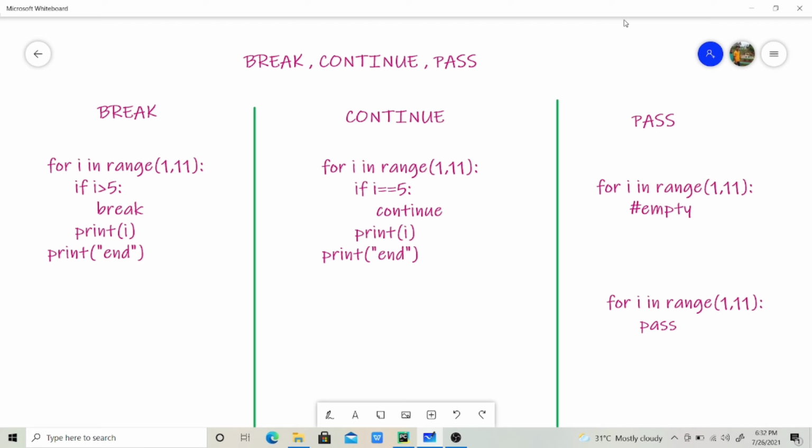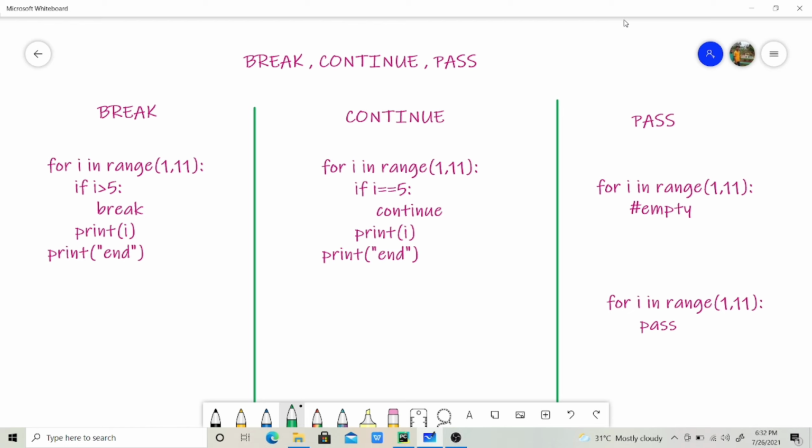In this video I am going to tell you about break, continue, pass functions in Python. Generally we know loops are used to execute a set of programs for a specific number of times. But for example, if you take for i in range of 1 to 11 and print i, it will give you numbers from 1 to 10. But if you want to break suddenly at number 5, then you have to use break. And if you want to skip any particular iteration, you have to use continue. And if you write any function empty, then you have to use pass. And we'll see everything clearly with examples.